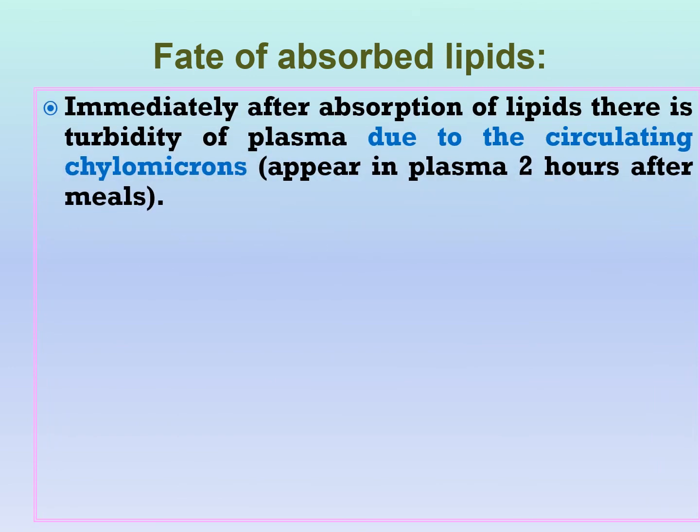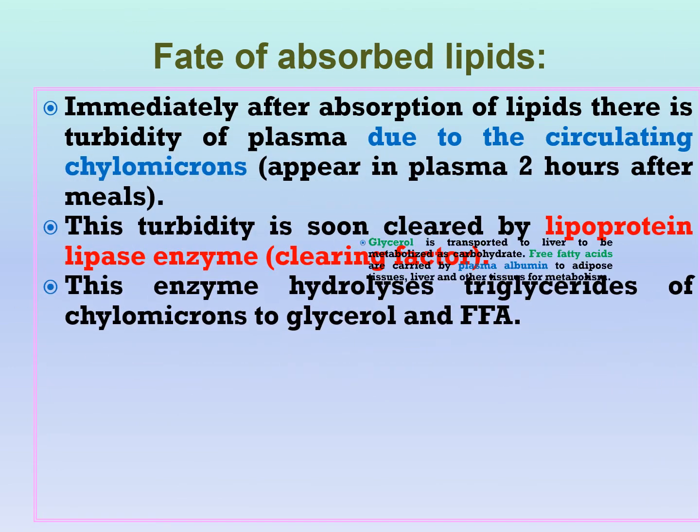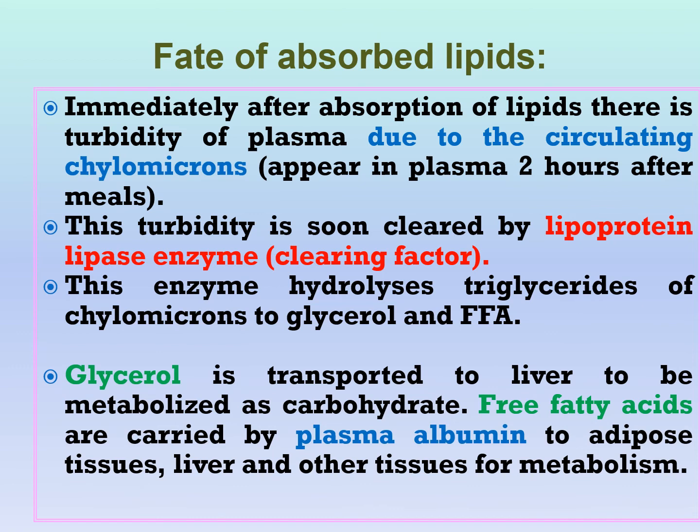And now finally, what's the fate of the absorbed lipids? Two hours after eating a fatty meal, there is turbidity of the plasma. This is due to the circulating chylomicrons. So these circulating chylomicrons, after absorption of lipids, lead to turbidity of the plasma.